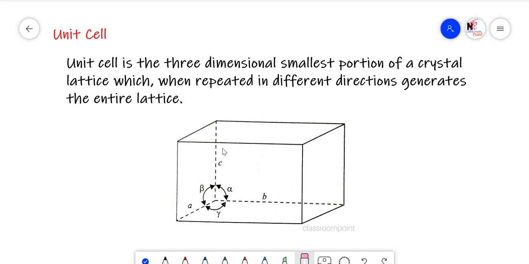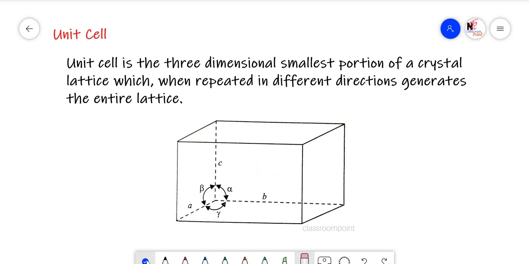This unit cell is characterized by 6 parameters. 3 are the edge lengths, A, B, C, and the angle between A and B is called gamma, B and C is called alpha, C and A is called beta. So a unit cell is characterized by the 6 parameters A, B, C and alpha, beta, gamma.